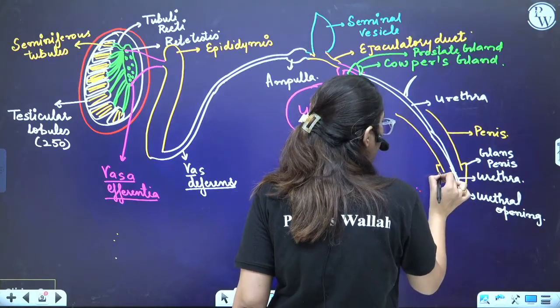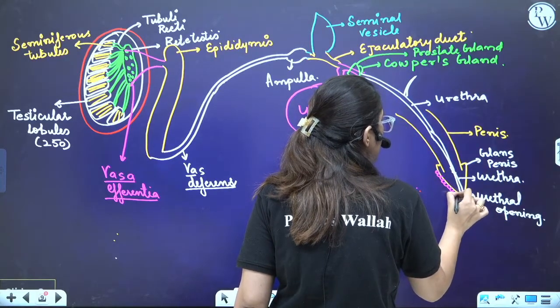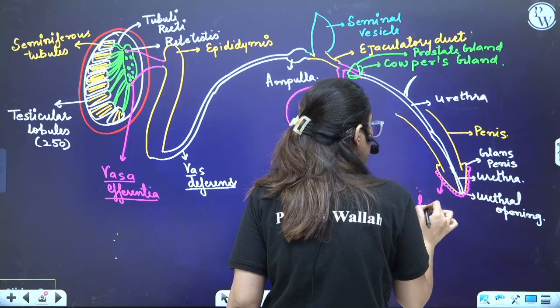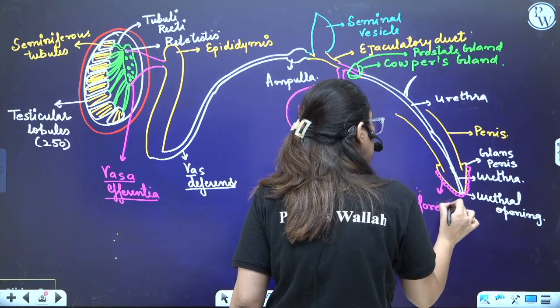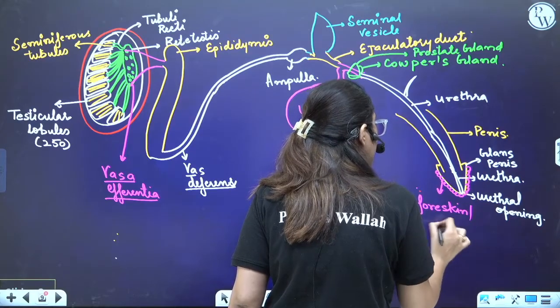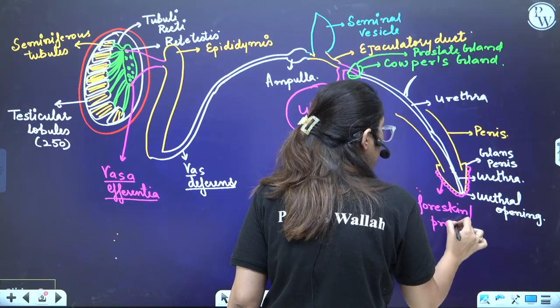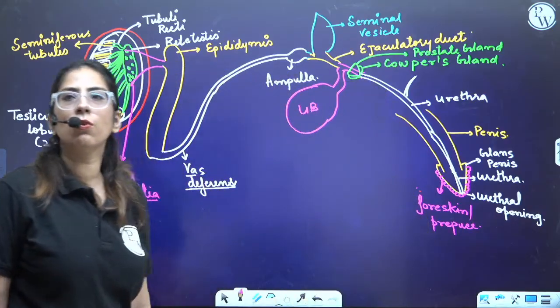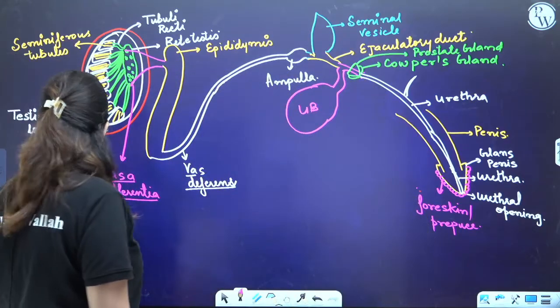Here, one skin is present, which is termed as foreskin or prepuce. So, this is how the whole structure looks like. Right?